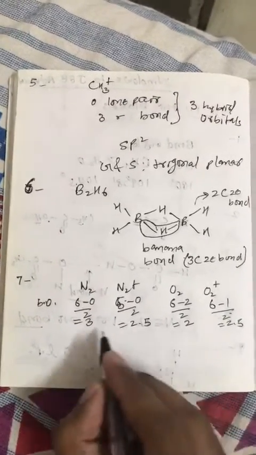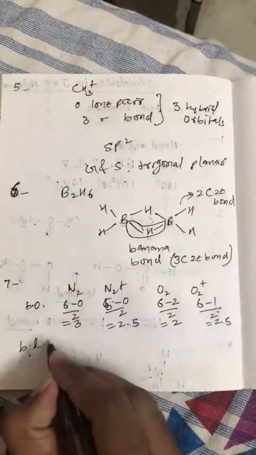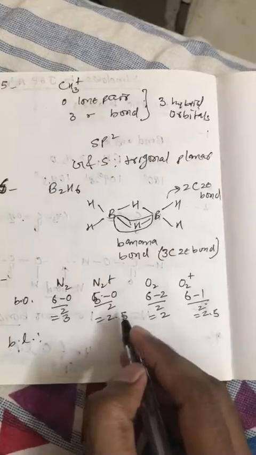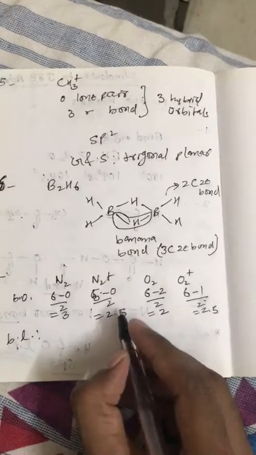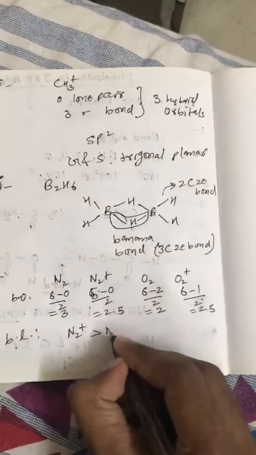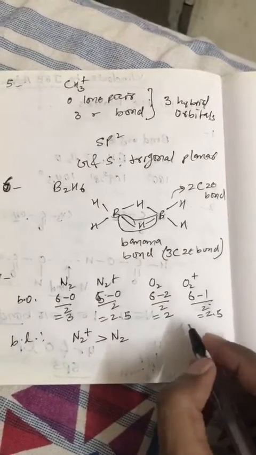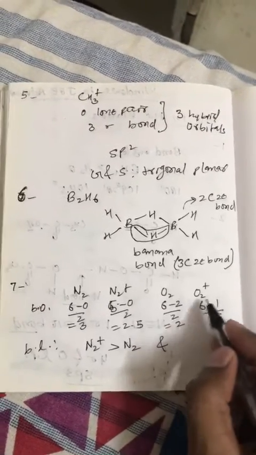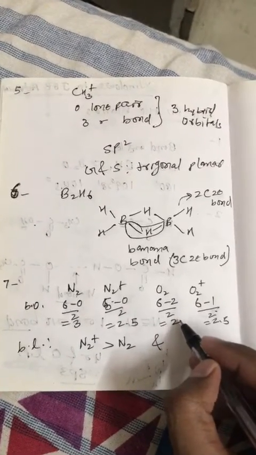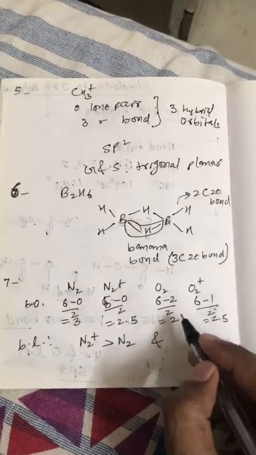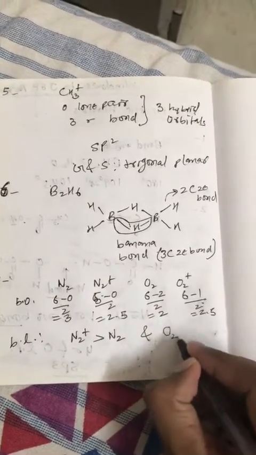So if we compare bond length, then N2 positive has a smaller bond order, that's why its bond length is longer than N2. Similarly, if we compare O2 and O2 positive, here O2 has a smaller bond order, so its bond length will be longer.